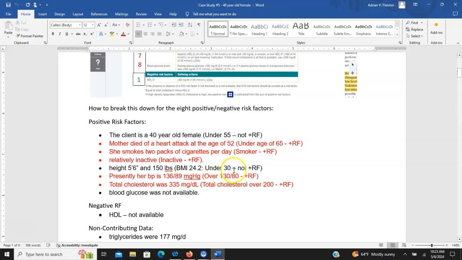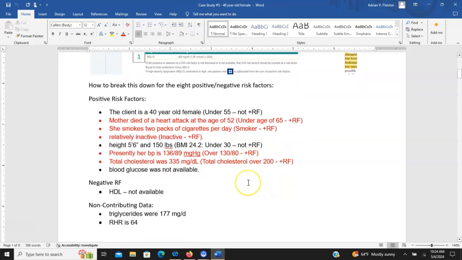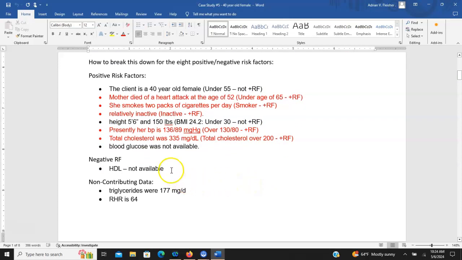And then we get a little further down, BMI is good. Her blood pressure was high. She's over the 130 and 80, so that's a risk factor. And her total cholesterol, though you don't have LDL or HDL to help you out here, the total cholesterol is 335, so that is over 200, so that's a positive risk factor. So you'd have 5 positive risk factors here without any negative risk factors.